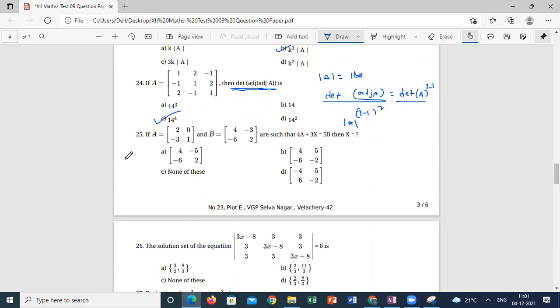25th question, 4A plus 3X is equal to 5B. So 3X will be equal to 5B minus 4A, a general subtraction: multiply B with 5, multiply A with 4, subtract 5B minus 4A, and divide by 3. 20 minus 8 by 3. So all options are 4 for the first element. Only A comma B is the possible answer. Again, if you take the second element, minus 15 minus 0 by 3, so 5. So option B.